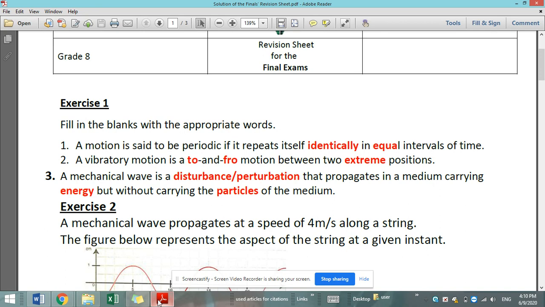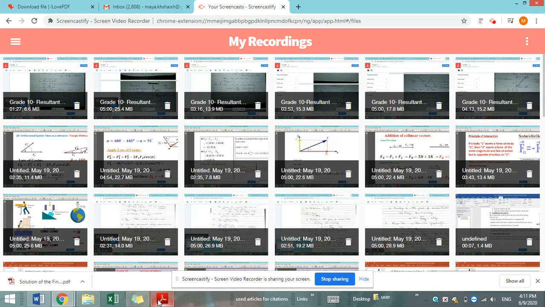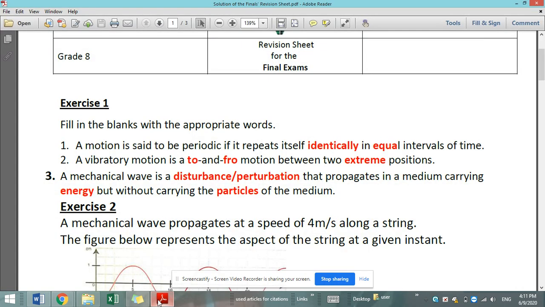Periodic motion is not always vibratory. Could be like the rotation of Earth around the Sun. It's also considered to be periodic motion because to complete one whole rotation, the Earth needs 365 days. So this is repeated every year. So this is also considered to be periodic because it repeats itself identically in equal intervals of time.